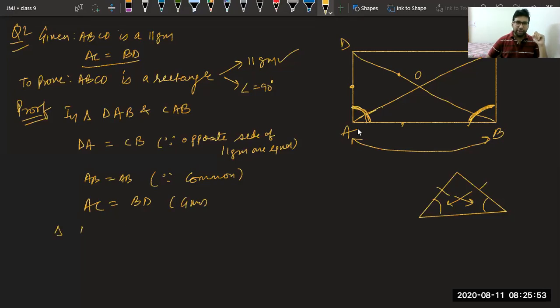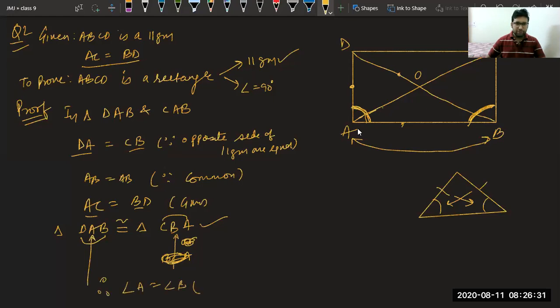So triangle DAB is congruent to triangle. Again, DA is coming with CB. So CB or BC, and the left one is A. What is the correct name? AC and BD. BD is first and third. AC is first and third. This one is correct. So we have got the correct name, CBA. Now we can say angle A is coming in the middle, angle B is coming in the middle. Therefore, angle A equal to angle B by CPCT. Now we have proved the angle equal.